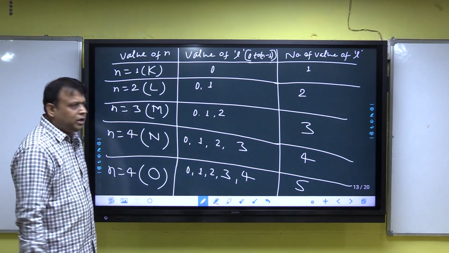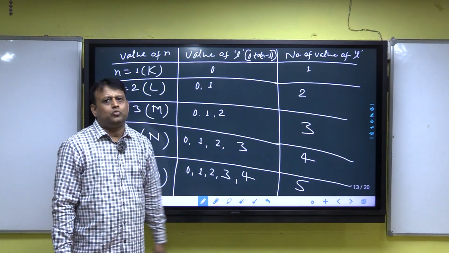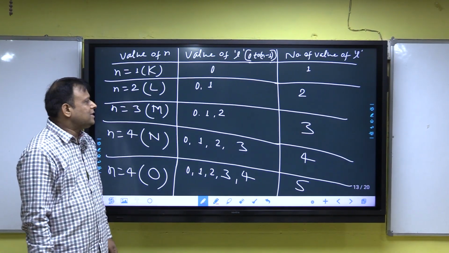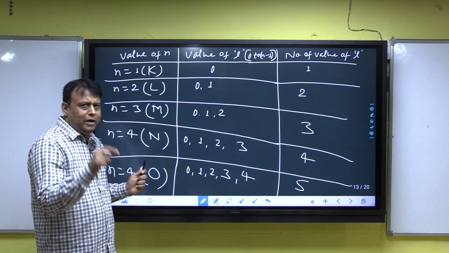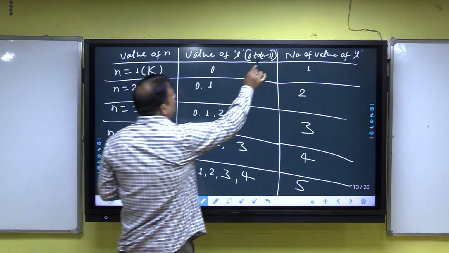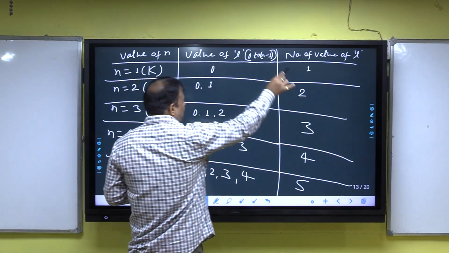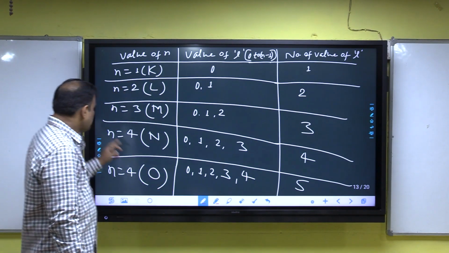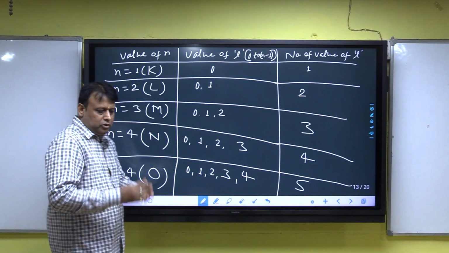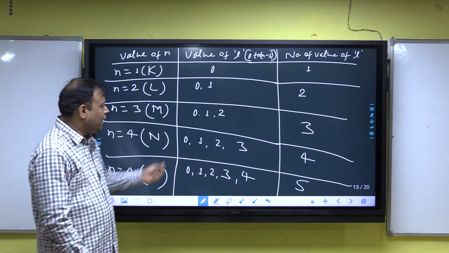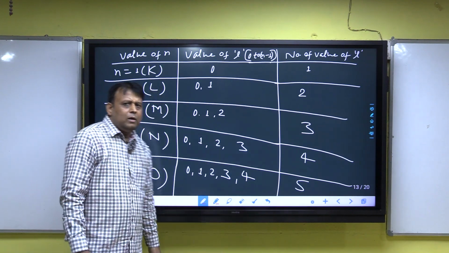When n is equal to 3, l is equal to 0 to 3 minus 1, that means 0, 1, 2, and the number of values of l is 3. When n is equal to 4, l is 0 to 4 minus 1, that is 0 to 3, only integers: 0, 1, 2, 3, and the number of values of l is 4.